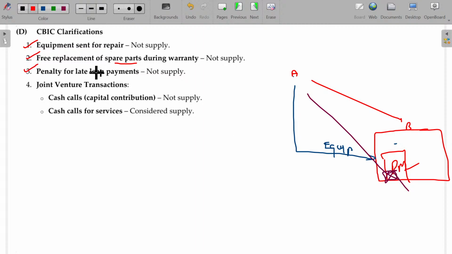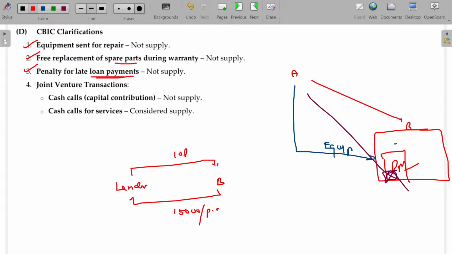And penalty for late loan payment is not a supply. For example, lender and borrower. The lender lends around 10 lakh rupees. For that, B has to pay an installment of around 15,000 rupees per month, together with interest. This 15,000 will have an interest component as well as principal repayment. But he missed paying on the due date. He delayed by 10 days. Because of this 10 days delay, along with the 15,000, a late fee of 500 rupees is payable.